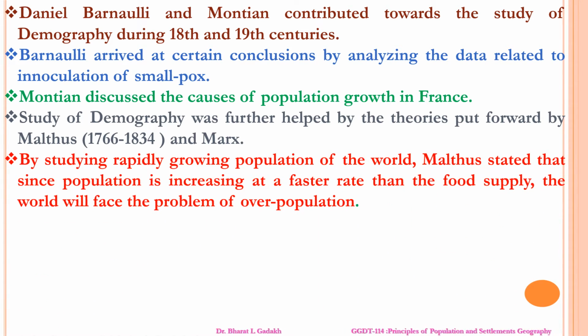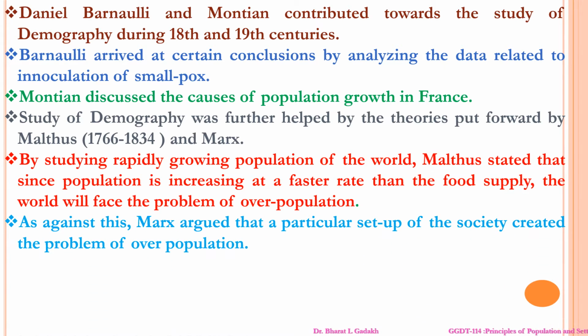Malthus, 1766 to 1834, defined and developed some demographic study. By studying the rapidly growing population of the world, Malthus stated that since the population is increasing at a faster rate than food supply, the world will face the problem of overpopulation. As against this, Marx argued that the particular setup of society creates the problem of overpopulation.